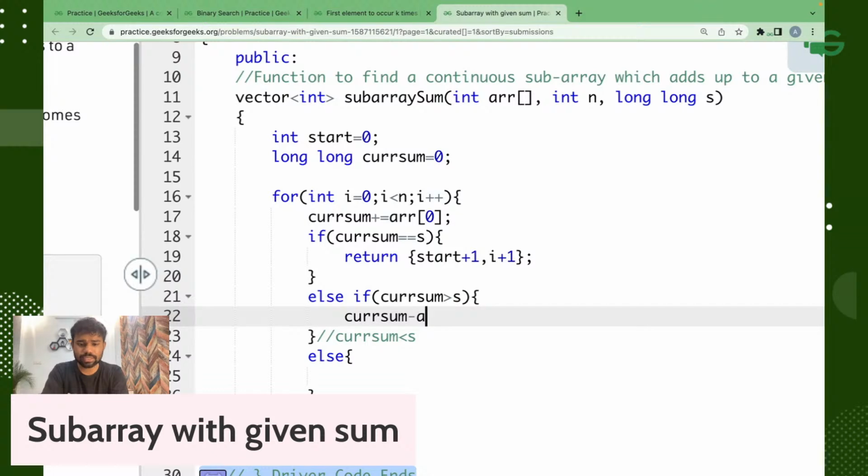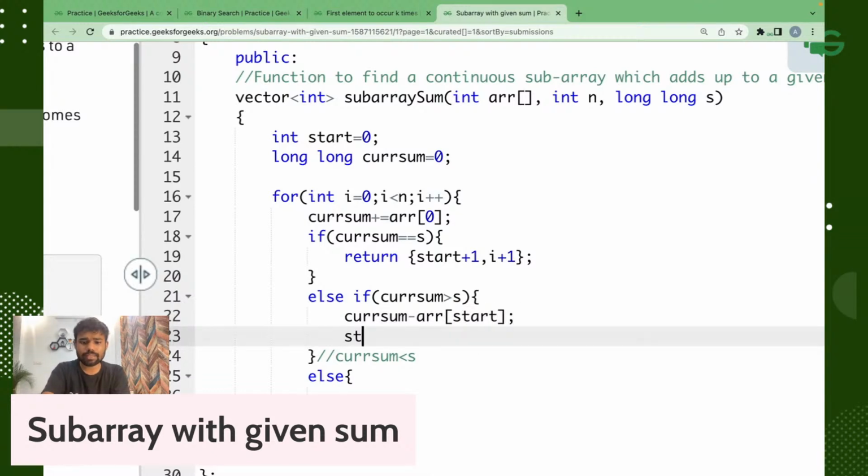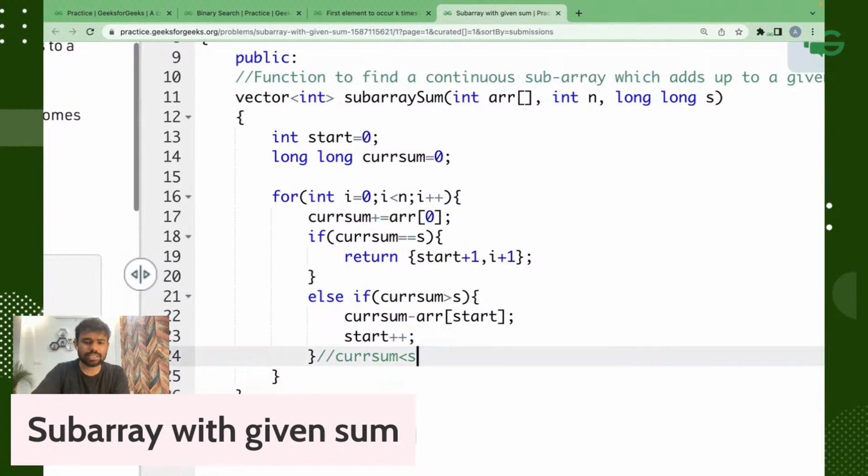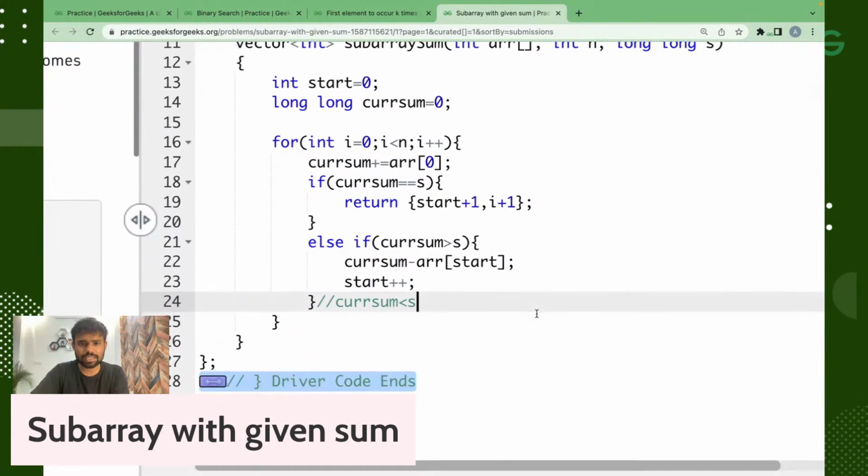Current sum minus arr of start, and then start plus plus will be there. Fine. And in this case, if it is less, we will just continue. I think that will be the case.